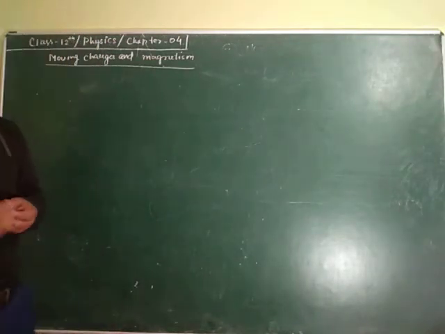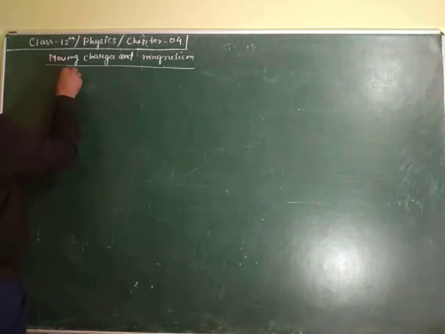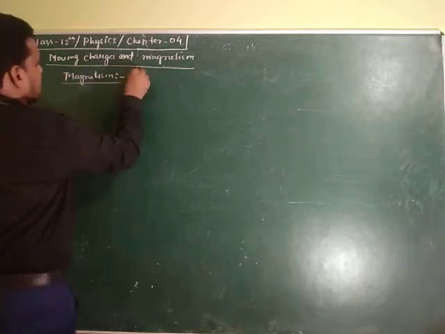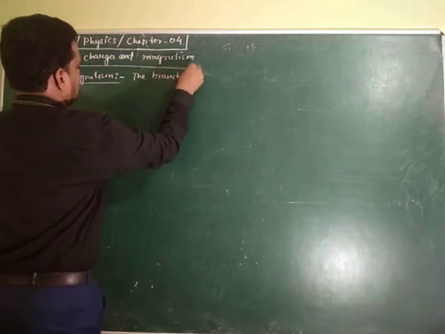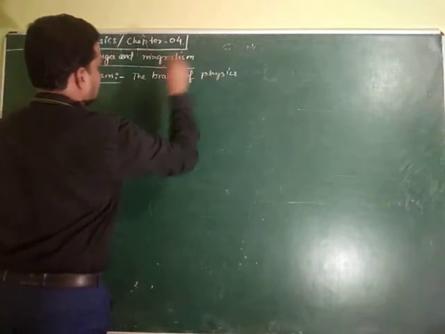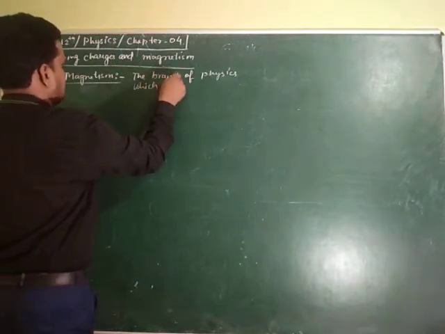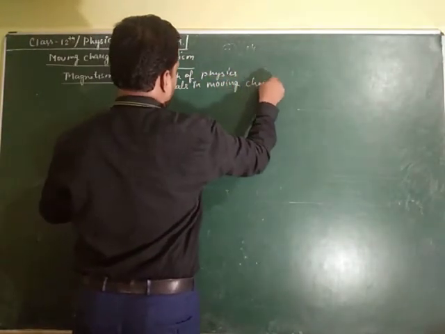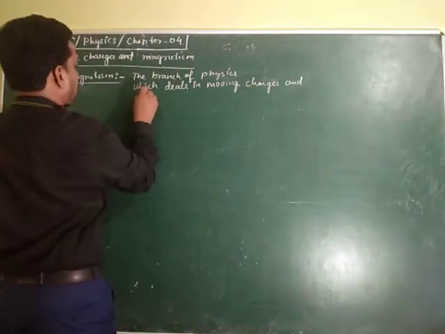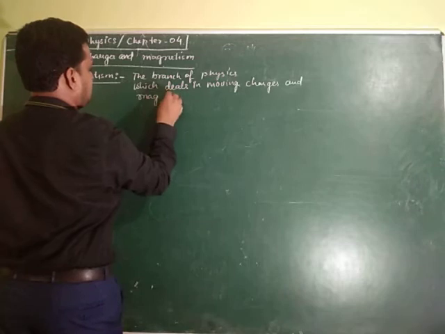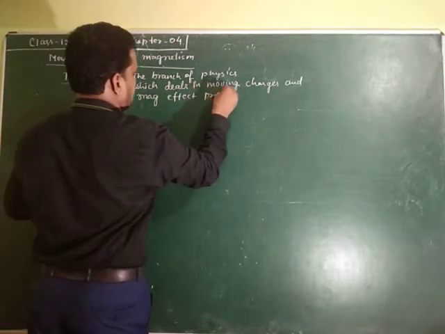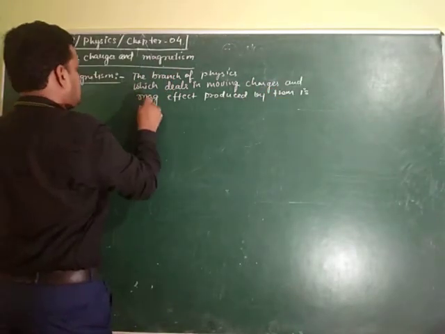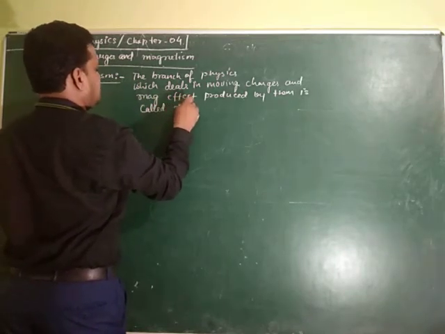So, what is magnetism? The branch of physics which deals with moving charges and the magnetic effect produced by them is called magnetism.